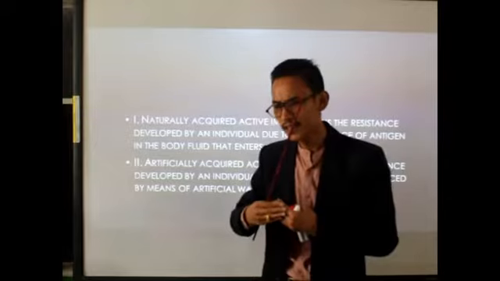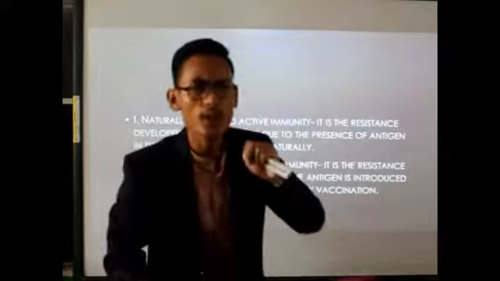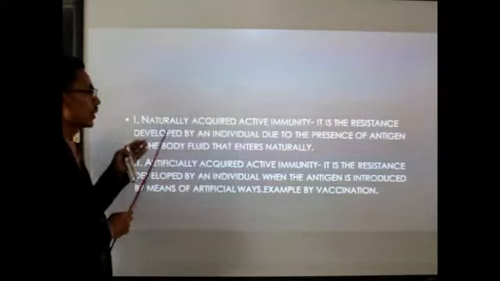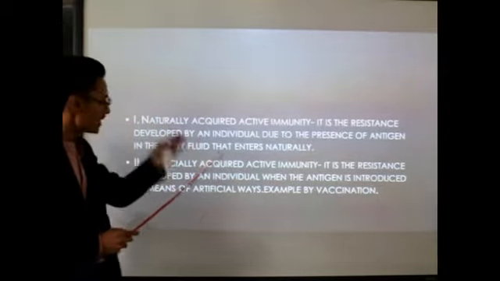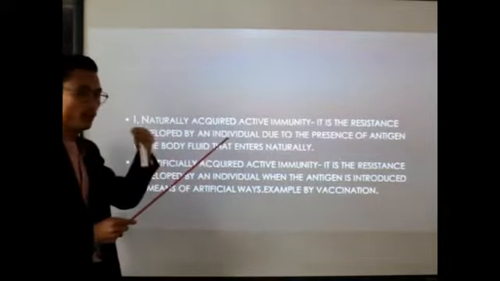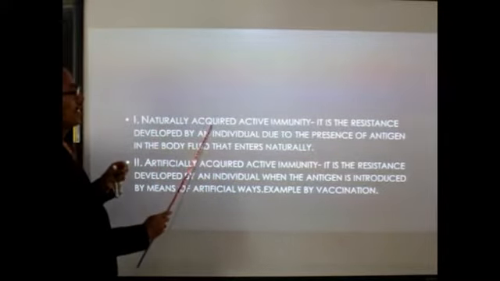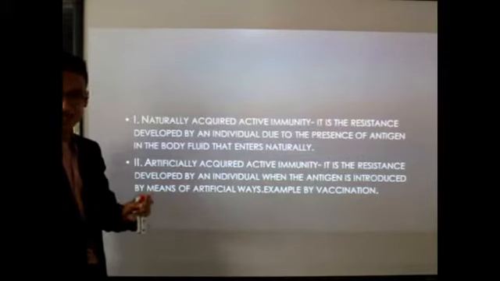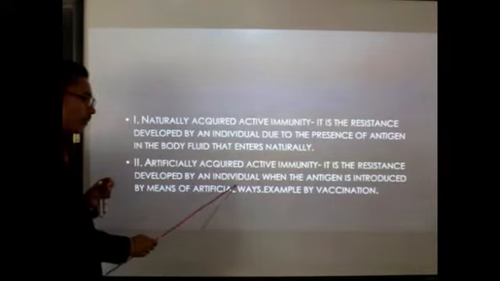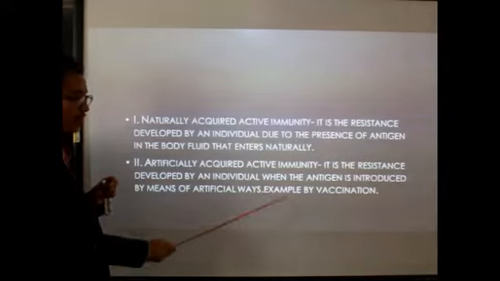Clear? So when the antigens, the pathogens or the harmful germs are present in the body tissue or in the body fluids, when they enter naturally, then our body will produce the antibody. They will develop resistance to those antigens, to those germs. Such type of immunity which is developed is known as naturally acquired active immunity. And for artificial ones, it is the resistance developed by individuals when the antigen is introduced by artificial ways. Example, by vaccination.